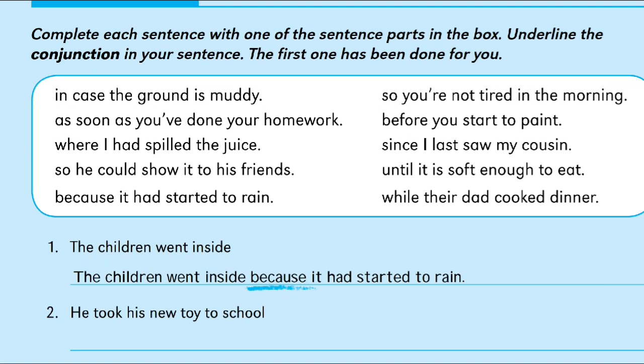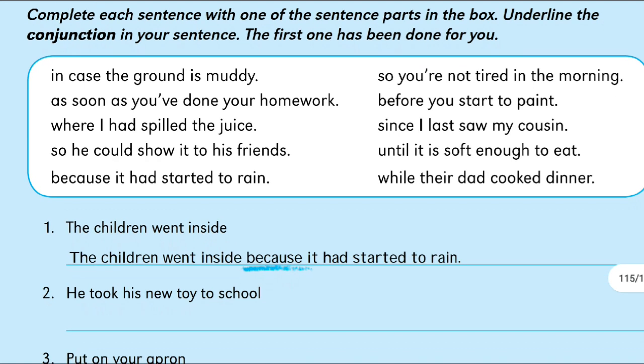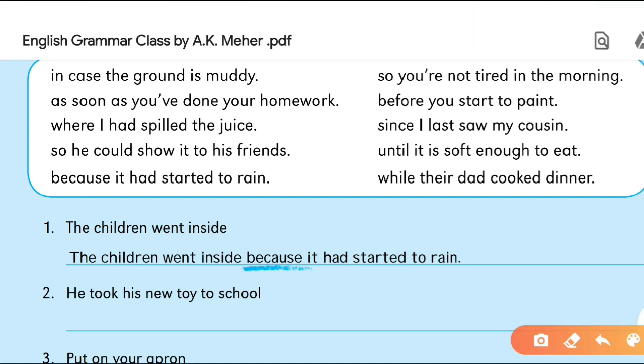Again, complete each sentence using the conjunctions. First one is clear. The children went inside because it had started to rain. Like that, he took his new toy to school. Why did he take his new toy to school? So he could show it to his friends. He took his new toy to school so he could show it to his friends.